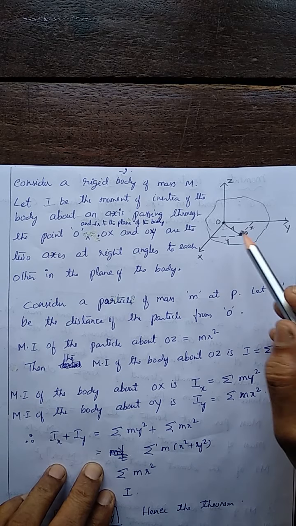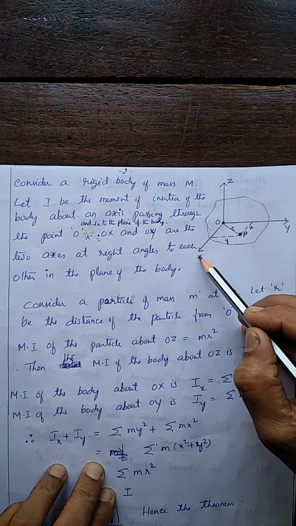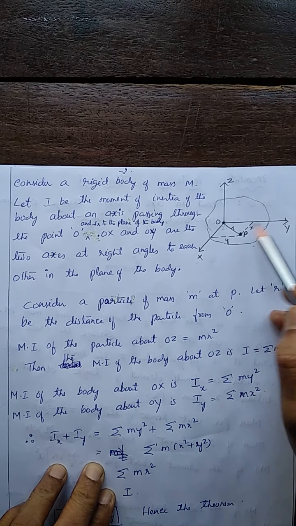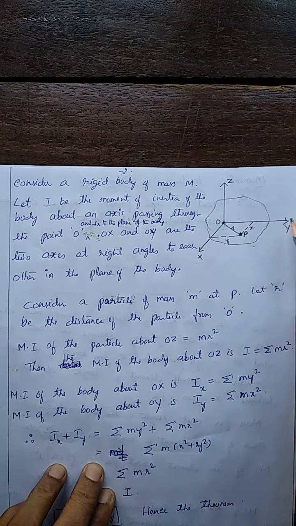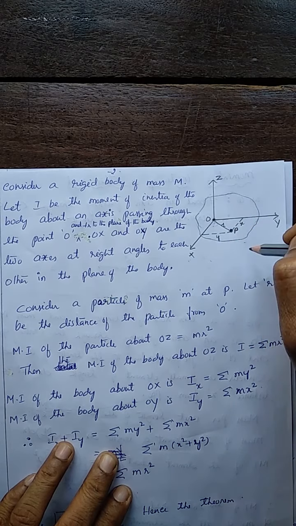Now, consider two more axes, OX and OY, at right angles to each other. OX, OY are the two axes at right angles to each other, and these two axes are in the plane of the body. See, they are in this plane. The OX, OY are in this plane, OZ perpendicular to that, so that all these three are mutually perpendicular.